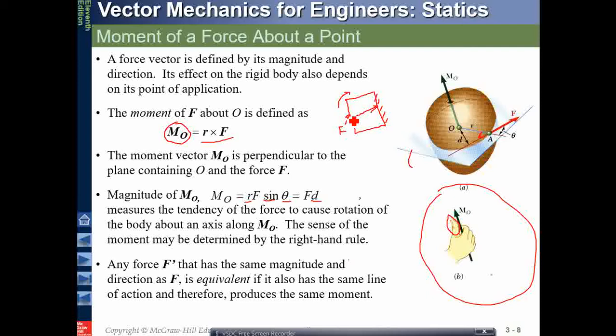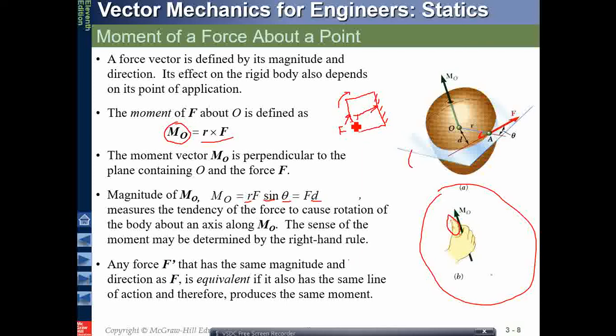Because this is at the edge and this is the maximum distance, because this position vector is perpendicular to the fixed point. Your force is perpendicular and then your distance. So the force and the position vector r are both perpendicular. That means they are making an angle of 90 degrees here. So you can produce the maximum moment here. However, there are two things.